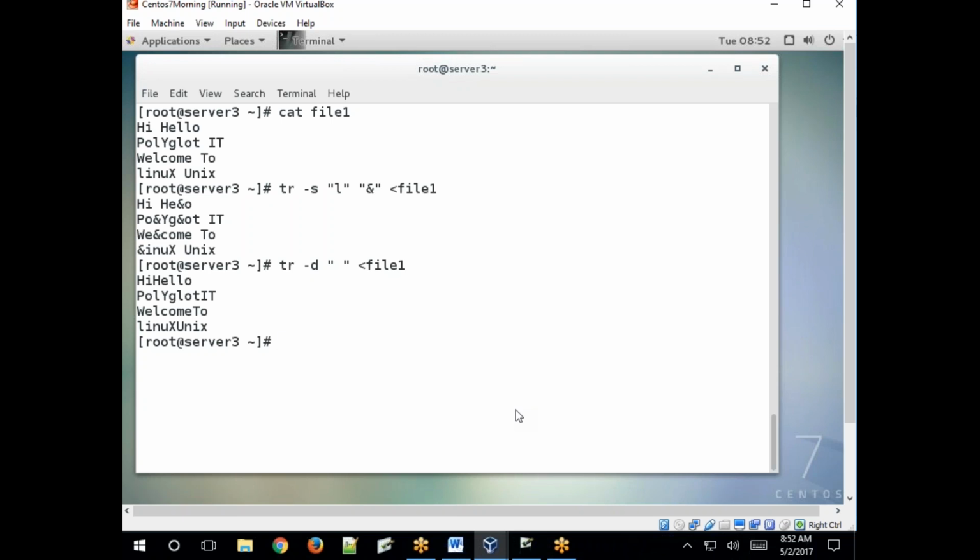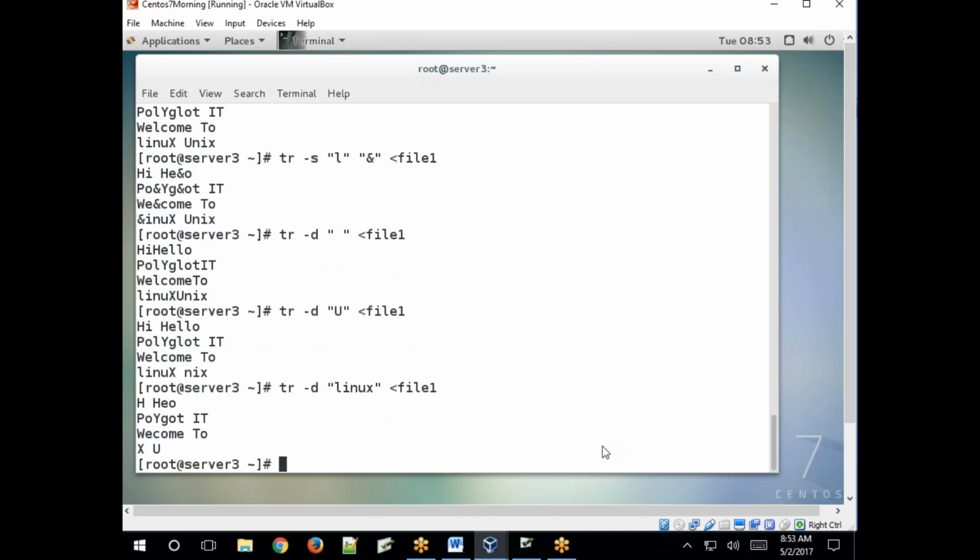So for example, if you want to remove from Unix the capital U, only U, remove, right? In Unix, you removed it. So any string, if you specify any characters, for example, Linux, just observe. See, Linux, but removed. I and r here in hi also removed, right? Hello, L also removed.